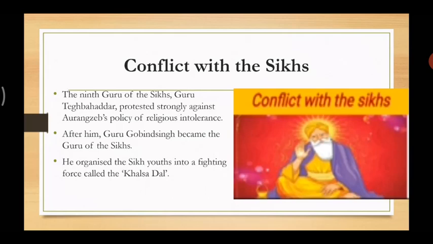There was an attempt on his life, means they wanted to kill him. There was an attempt on his life when he was at Nanded. Soon after, the Guru succumbed to his wounds. Succumbed means he died.